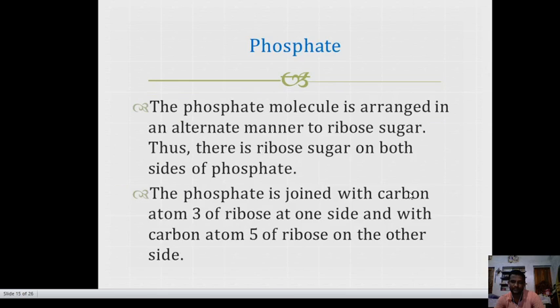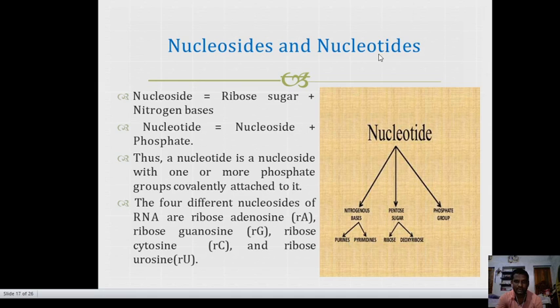Okay. The phosphate molecules are arranged in an alternate manner with ribose sugar. Thus, there is a ribose sugar on both sides of phosphate. Phosphate is joined with carbon atom 3 of ribose at one side and with carbon atom 5 of ribose on the other side.